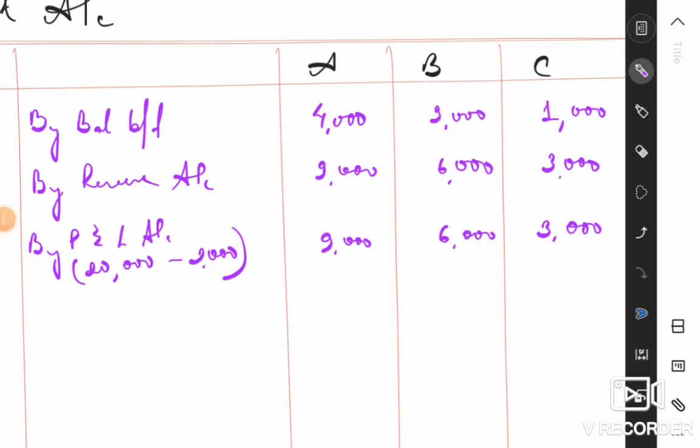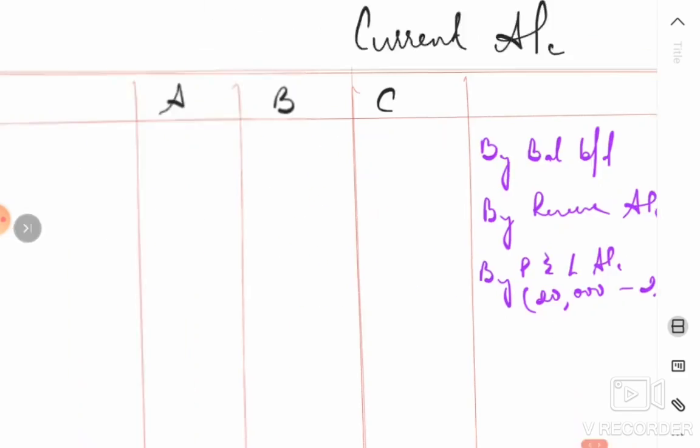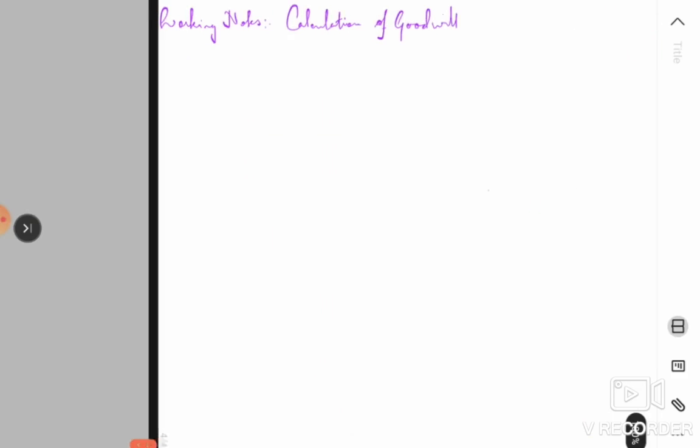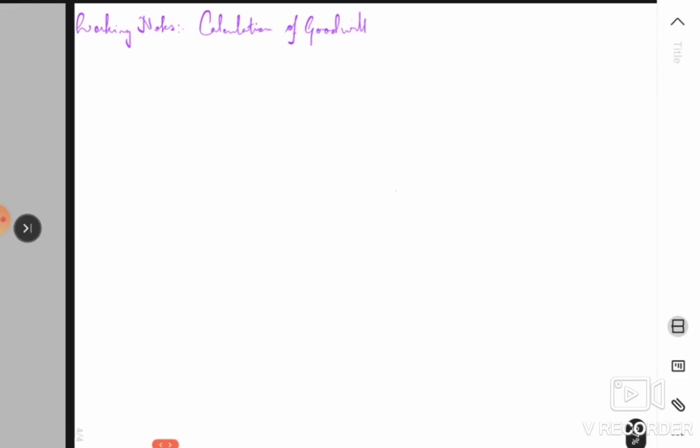So in the additional information, they've given goodwill, right? There's an amount with regards to goodwill. Goodwill has to be calculated at 3 times of the 4 years average profit. So let us go to the calculation of the goodwill. I have already opened a working note here. Working note, calculation of goodwill. So start the calculation of goodwill.